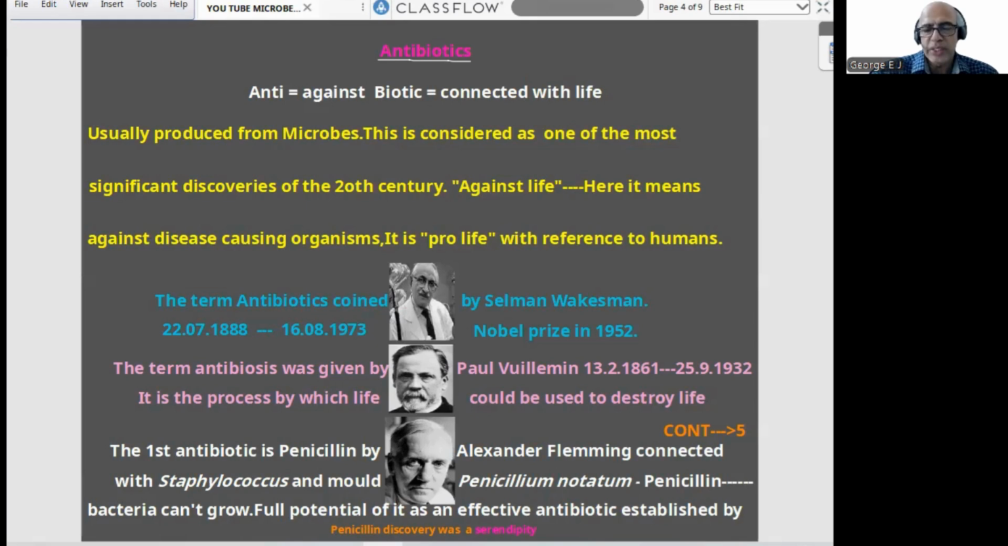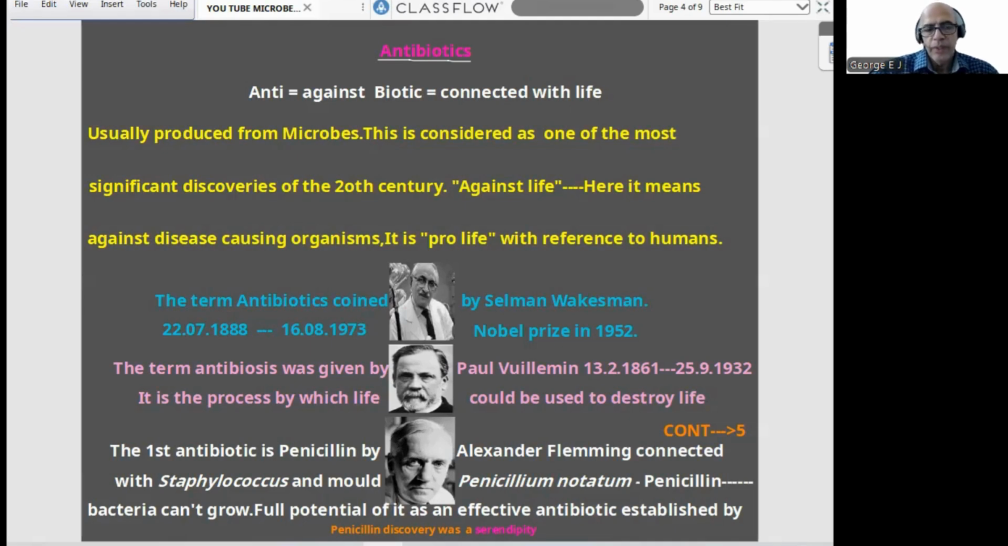The first antibiotic was penicillin, by the famous scientist Alexander Fleming, connected with the bacteria Staphylococcus and the mold Penicillium notatum. That organism itself is a question. And the antibiotic is called penicillin. When penicillin was there, bacteria could not grow. And remember, this penicillin discovery was a serendipity. Fleming was shocked to observe that in those areas where penicillin was present, bacteria were not able to persist or live.